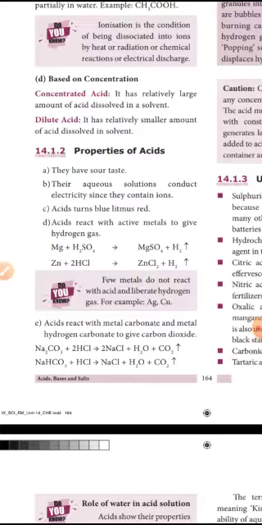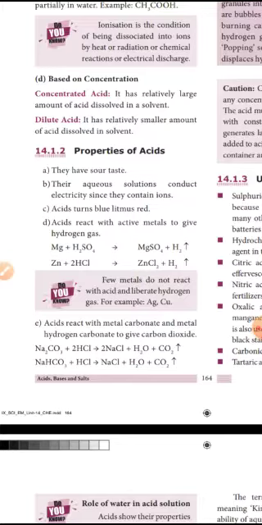Then acid turns blue litmus to red color. Then acid reacts with metals to give hydrogen gas. Acid reacts with metals to form hydrogen gas. Acids we know, for example, hydrochloric acid HCl, nitric acid HNO3, sulfuric acid H2SO4.